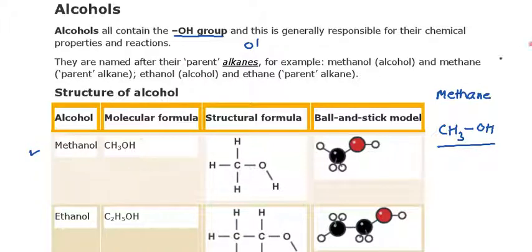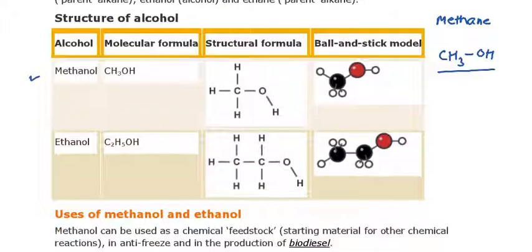If it is ethane with 2 carbons, ethane plus ol gets converted into ethanol. If we have 3 carbons, the chain is considered propanol.